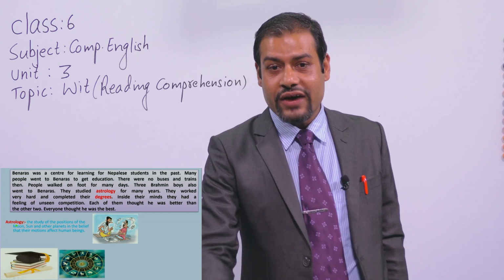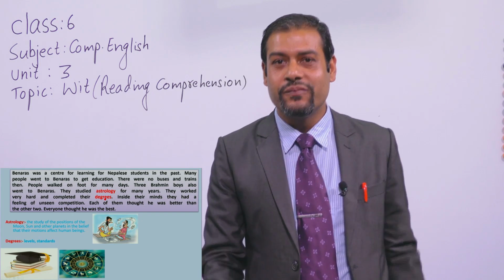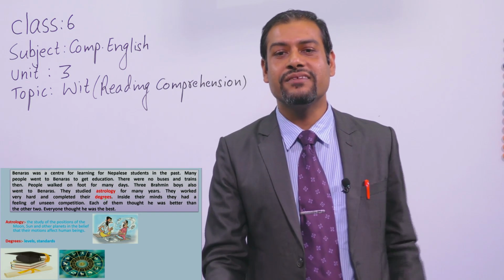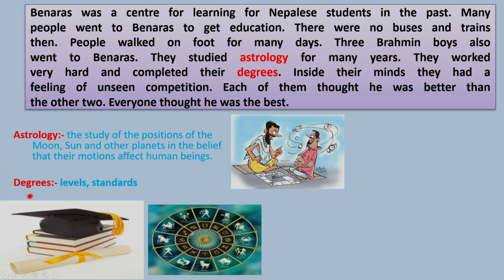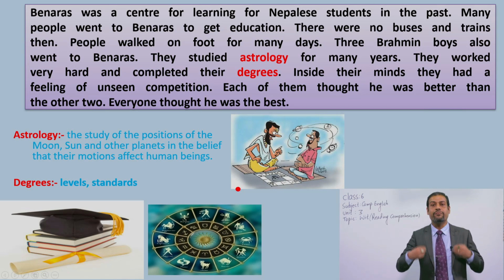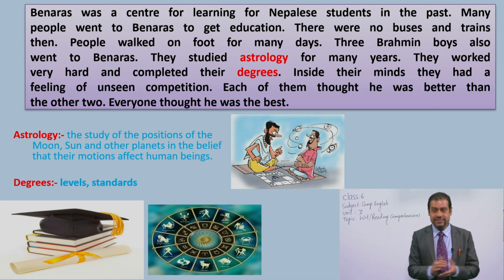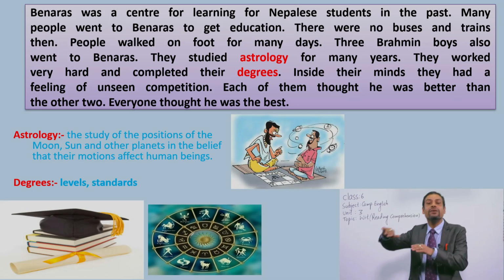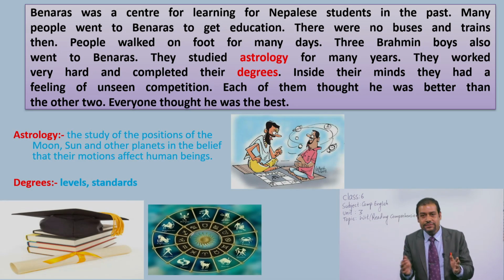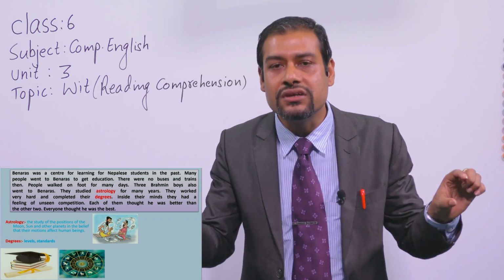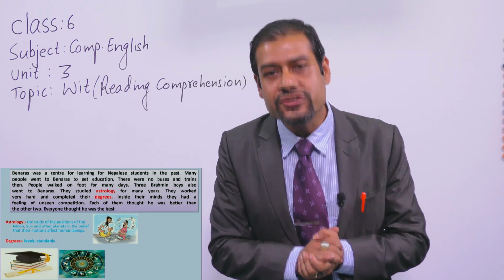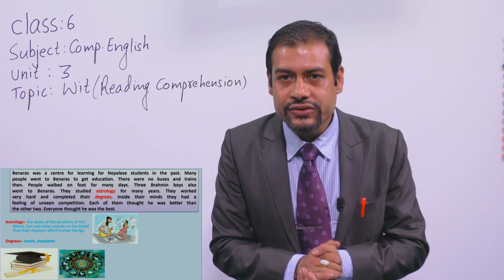Okay. Now, another meaning, I hope you might have guessed the meaning of degrees. Do you know the meaning of degrees? Let's say, degrees means levels or standards. We can say bachelor's degree, master's degree, okay? It is the level of our study. It means these three Brahmins also completed their particular levels of their study. Is it clear to you?